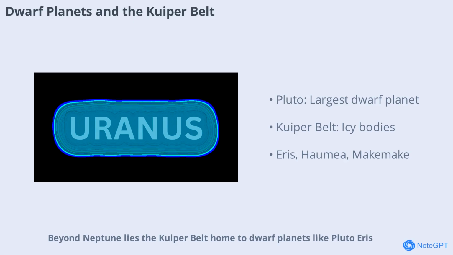Beyond Neptune lies the Kuiper Belt, home to dwarf planets like Pluto, Eris, Haumea, Makemake, and Ceres. Dwarf planets orbit the Sun and are nearly spherical but haven't cleared their orbits of debris. Pluto, once considered the 9th planet, was reclassified as a dwarf planet in 2006. The Kuiper Belt is a region filled with icy bodies, asteroids, and comets, offering clues about the early solar system.